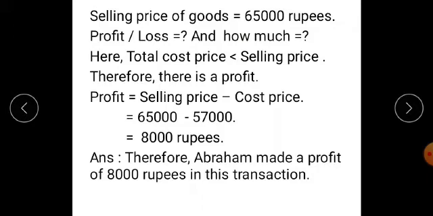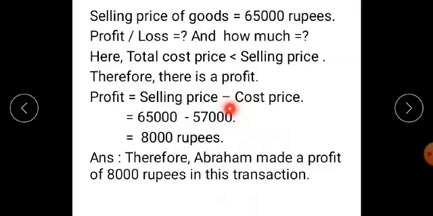Now, what we have to decide is whether there is a profit or loss and how much it was. Now, actual solution part here: total cost price is less than selling price because total cost price is equal to 57,000 and selling price is equal to 65,000. Therefore, there is a profit. Profit is equal to selling price minus cost price.